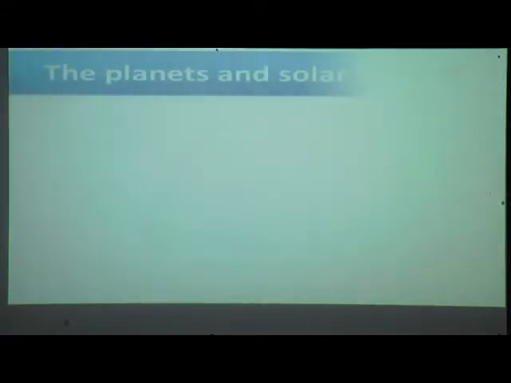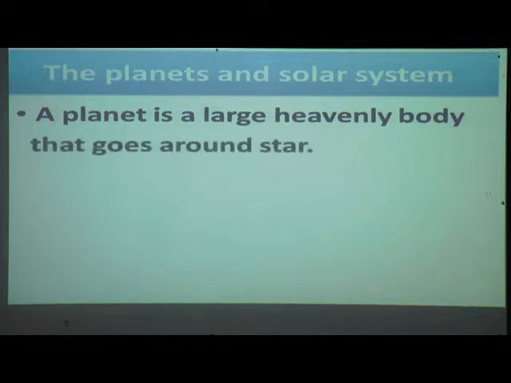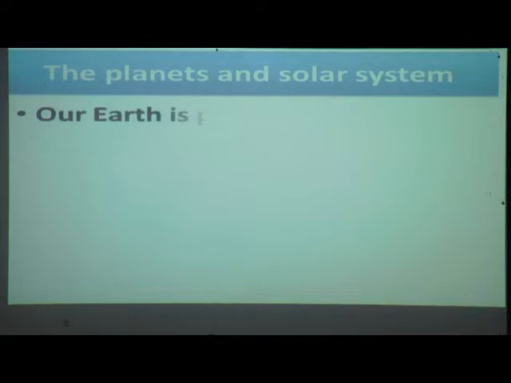Now we will see our second point, that is the planets and the solar system. A planet is a large heavenly body that goes around a star. A planet does not give out its own heat and light. They don't have their own heat and light like the sun. Our earth is a planet. Yes, everybody knows this. Earth is a planet.